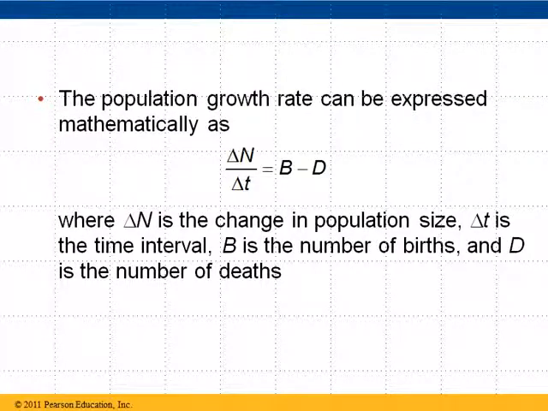If we wanted to express that mathematically, this is what we would do. Remember, it's birth rate minus death rate. So B is our birth rate, a number of births, and D is our number of deaths. That is going to equal the change in, the little delta means change, the change in population size over the change in time, the time interval. So that time interval, if we're looking at population changes, is oftentimes 1 season or 1 year. But our births minus our deaths would equal our population change over a specific time period.